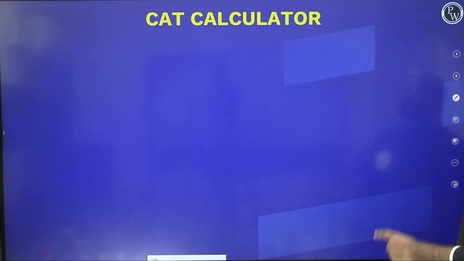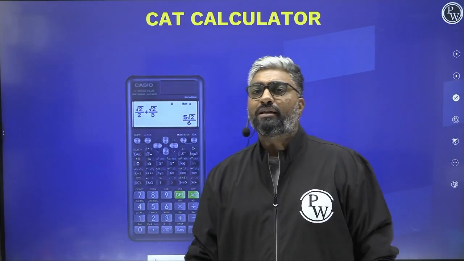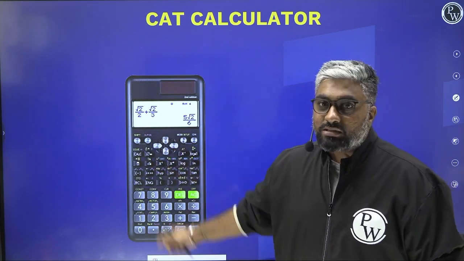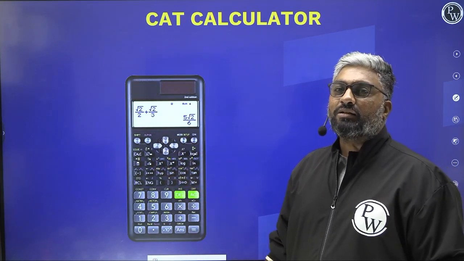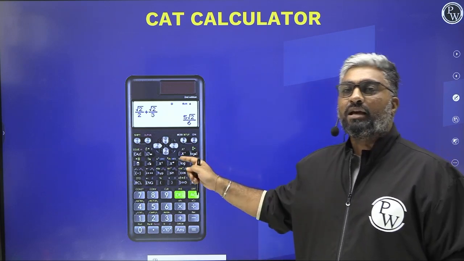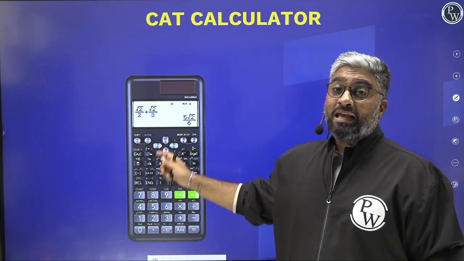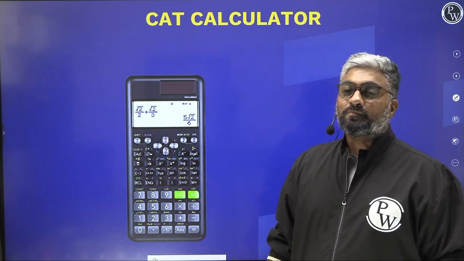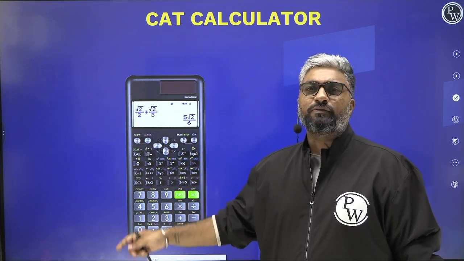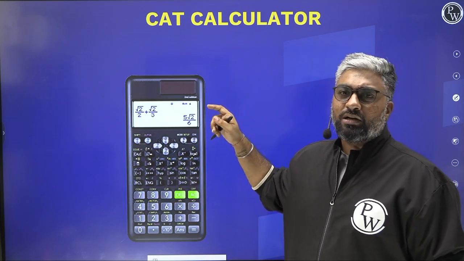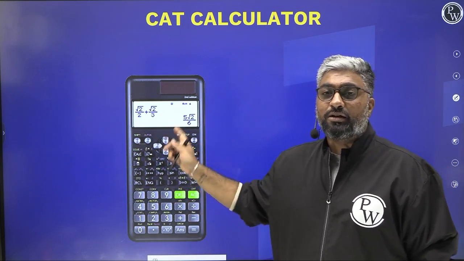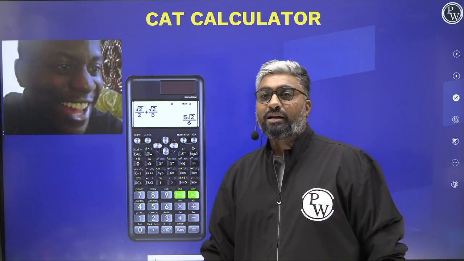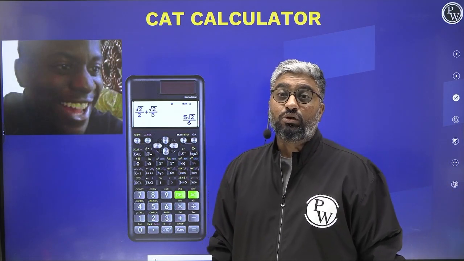So the CAT calculator, what a lot of people think the CAT calculator looks like or does is what this beast does. Yes, this is a scientific calculator which literally does every bit of calculation for you, even solving quadratic equations, polynomial equations, even finding out logarithmic values, finding out trigonometric identities, everything this can do. Yes, this is our expectation. This is what a calculator that CAT gives us could probably do.